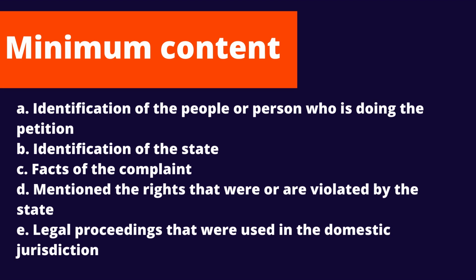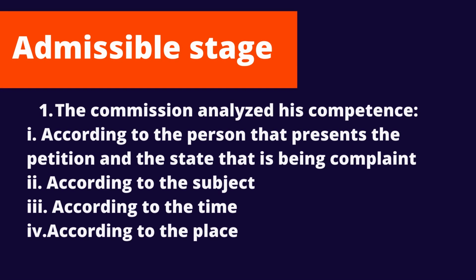The minimum contents are the following: the identification of the people or person who is doing the petition, the identification of the state, the facts of the complaint, also to mention the rights that were or are violated by the state, and finally mention the legal proceedings that were used in the domestic jurisdiction.